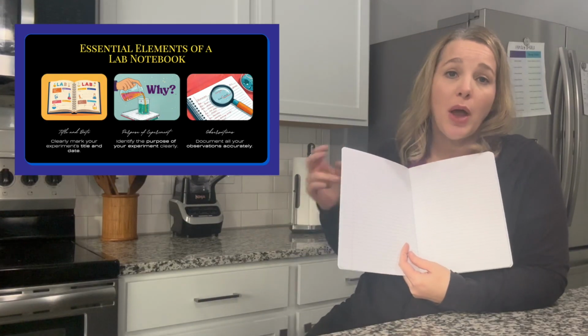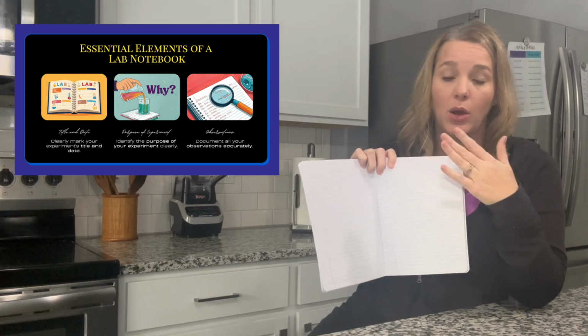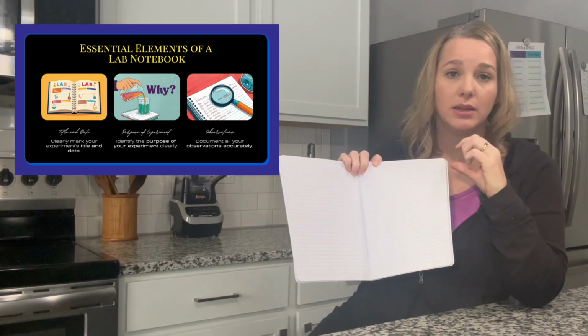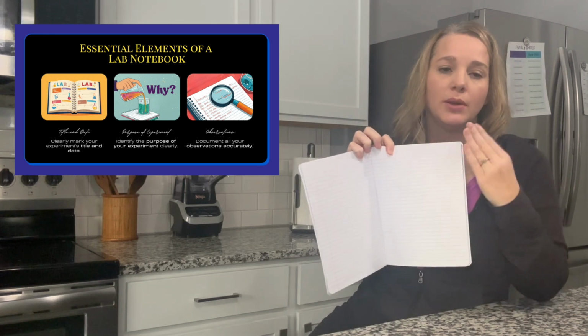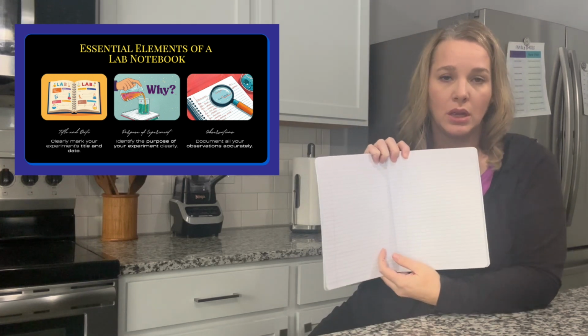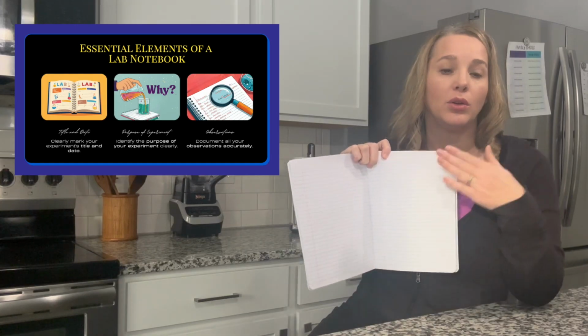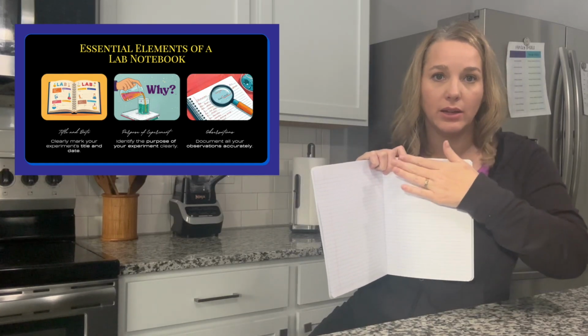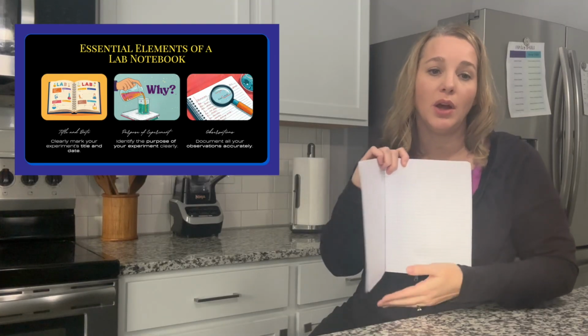So now let's talk about what we're going to write in our notebooks. So once you've got the name written down, I want you to write the date. So if you wrote the page over here, write the date over here or vice versa so that you have both of those things. So as we take notes in our science notebook, you're going to put the title and the date, obviously the page number, and put it on your table of contents.